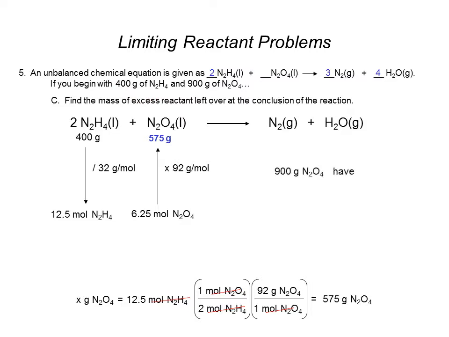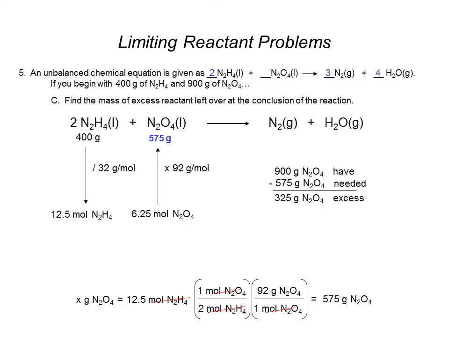And we had, at the beginning, 900 grams of N2O4. So if I take the 900 grams I have and subtract the 575 grams I need, the difference of that is 325 grams of excess or unreacted N2O4.